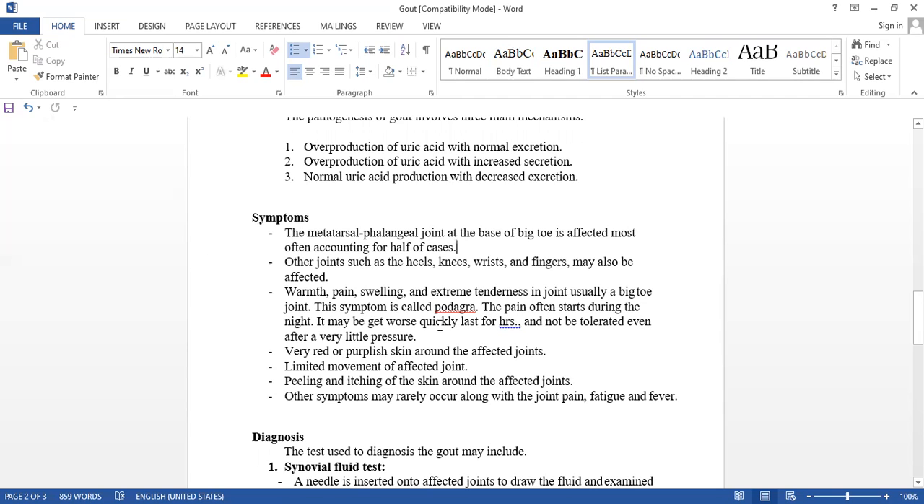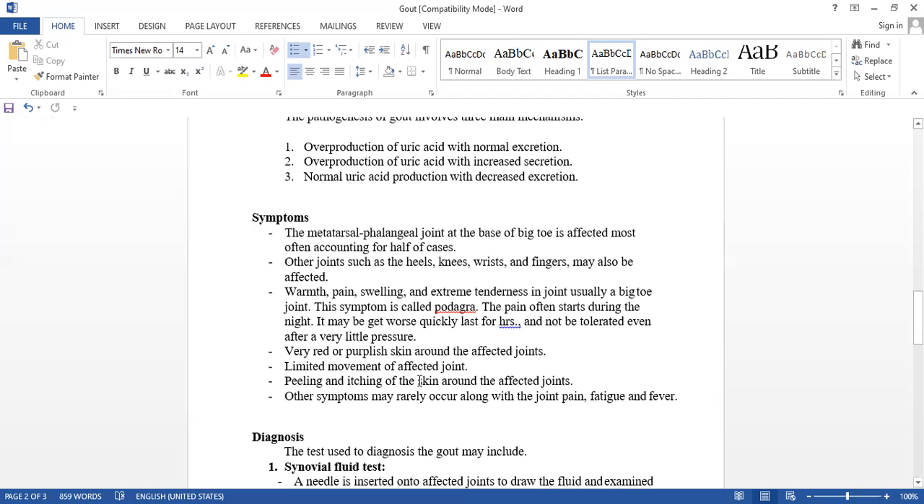It can worsen quickly and last for hours. It cannot be tolerated even with a little pressure. If we touch it, that individual cannot tolerate it. Too much pain is there. The skin around the affected joint becomes very red or purplish. There is limited movement of the affected joint; we can't move that part.